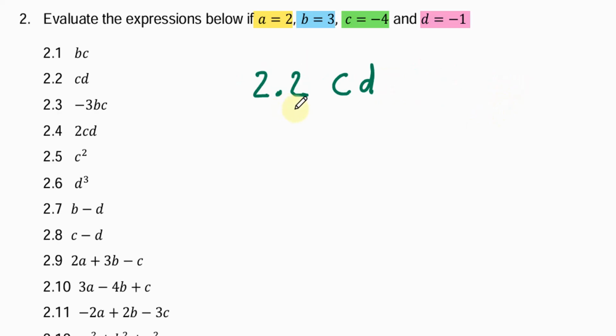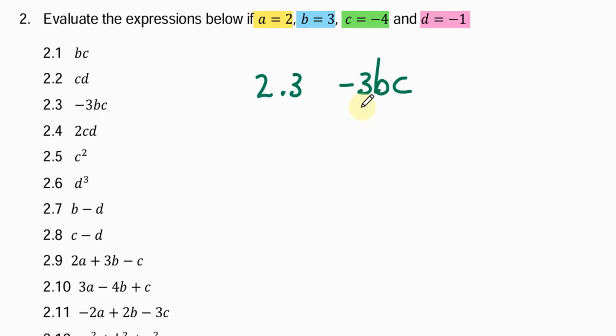Then in 2.2, we have CD, or C times D. The value of C is negative 4, so we multiply that by the value of D, which is negative 1. And a negative times a negative is a positive. So the answer here will be positive 4.